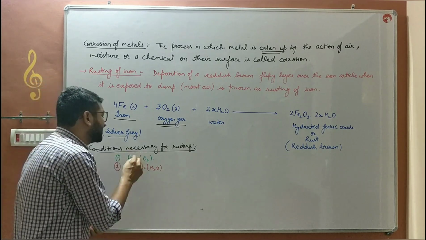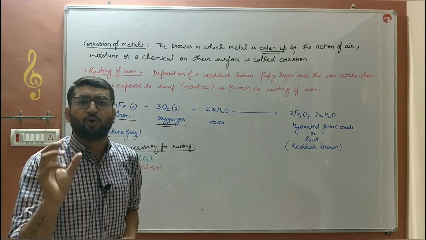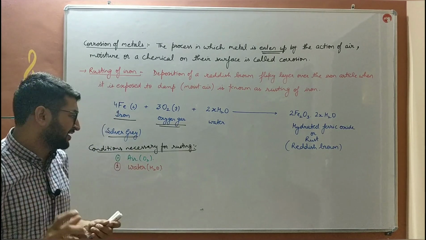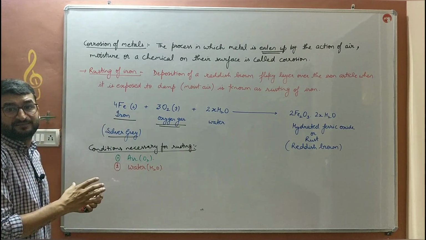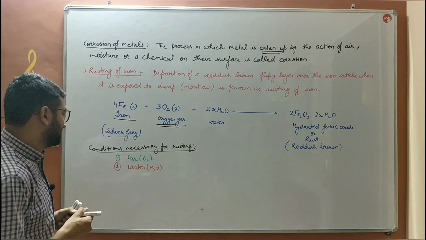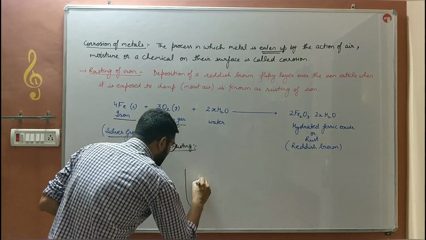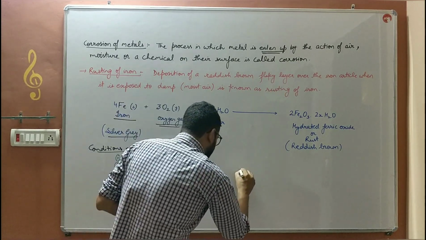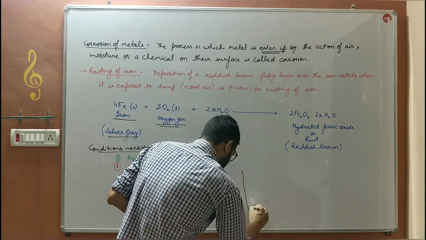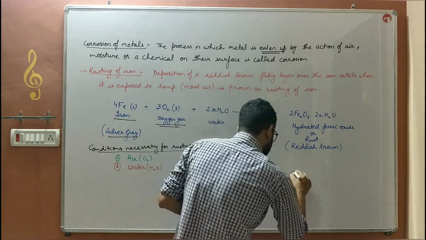अगर हम इन दोनों में से एक चीज को भी रोक दें तो आयरन आर्टिकल कोरोड नहीं होता, आयरन आर्टिकल पर जंग नहीं लगेगा. There is an activity which proves that these conditions are necessary for rusting. In that activity, what we have to do is, we have to take 3 test tubes which are of same size, A, B and C.